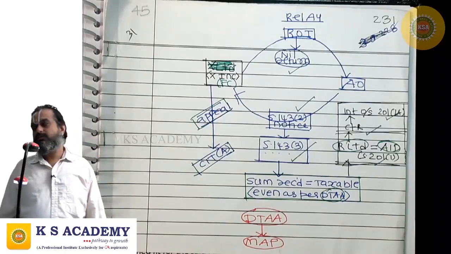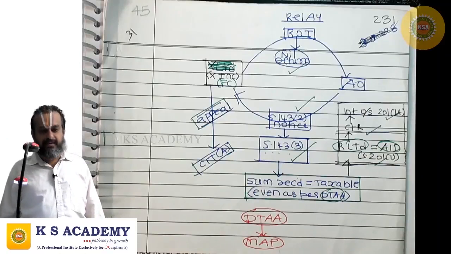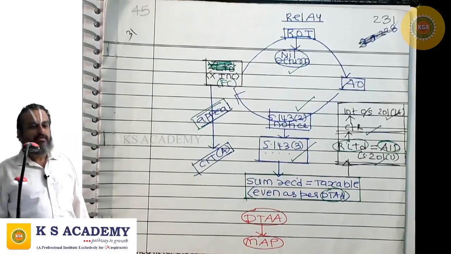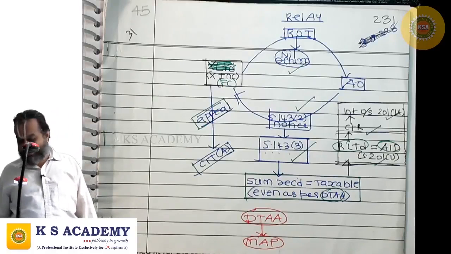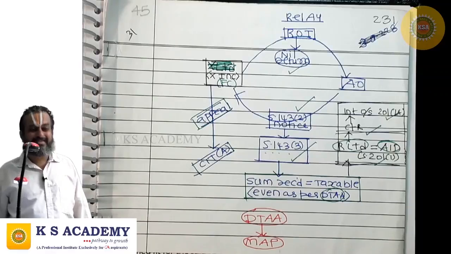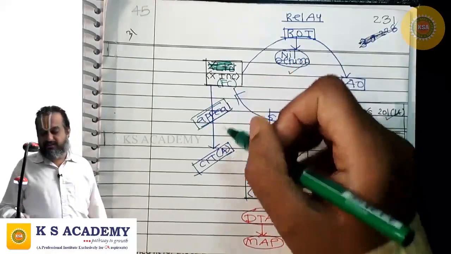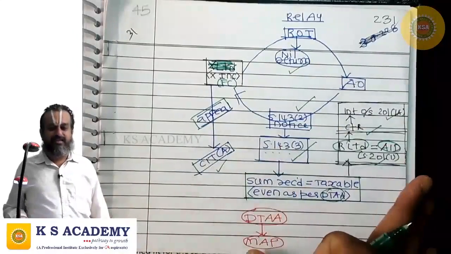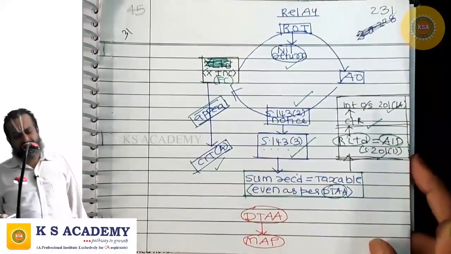But in the course of scrutiny, the assessing officer took a stand that the sum is taxable even as per the DTAA and branded R Limited as assessee in default for not deducting tax at source, levied interest under 201(1)(a) and initiated collection and recovery proceedings against R Limited. In the meanwhile, X Incorporation files an appeal to the Commissioner Appeals challenging the order of assessment. So these are all the facts.